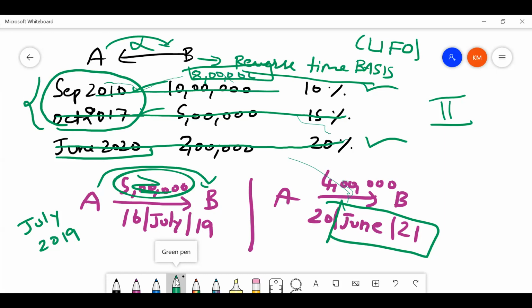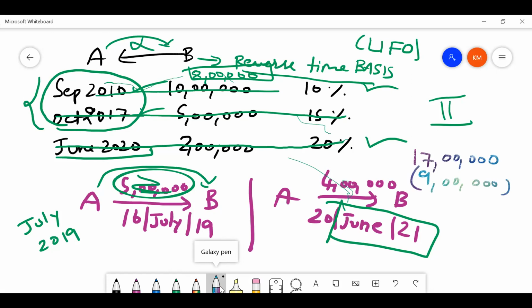Obviously guys, however you adjust, closing balance has to be same. It is only the manner of adjusting that is going to change. Because if you see logically guys, total amount borrowed is 10 lakhs plus 5 lakhs plus 2 lakhs, which is 17 lakhs. Total amount repaid is 5 lakhs plus 4 lakhs, which is 9 lakhs. Therefore, obviously balance loan payable will be only 8 lakhs. Only what is important is the manner of adjustment. Have you understood this part guys before I proceed?